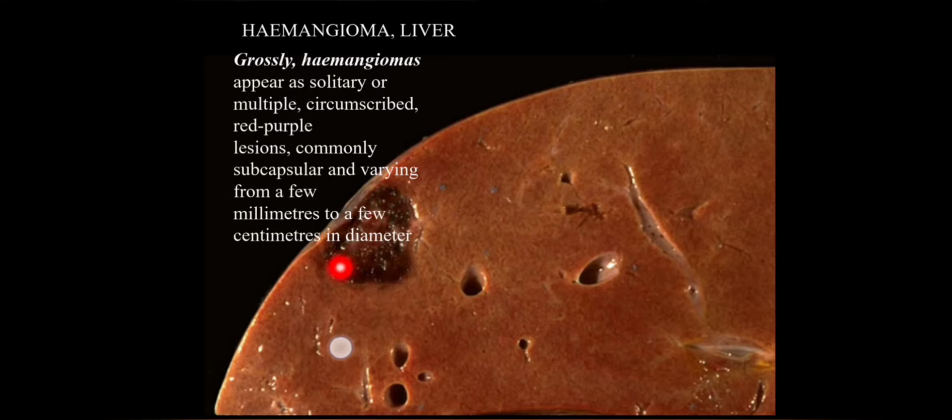Like we all know, hemangiomas are of two types, capillary and cavernous. In the liver we find mostly the cavernous type of hemangioma. The texture of the liver will become spongy at the hemangioma site.